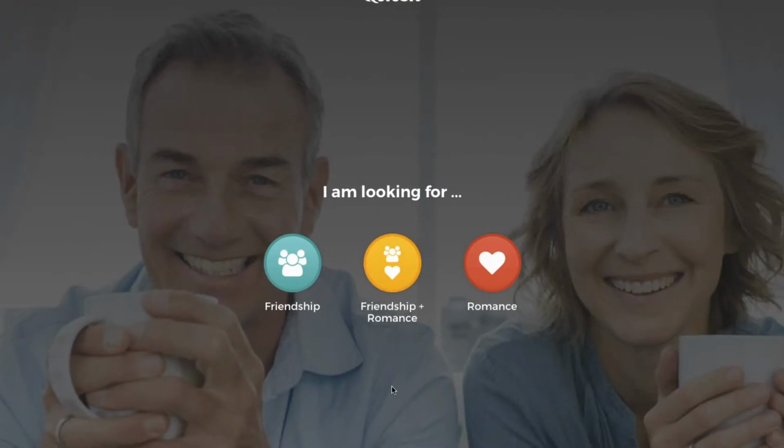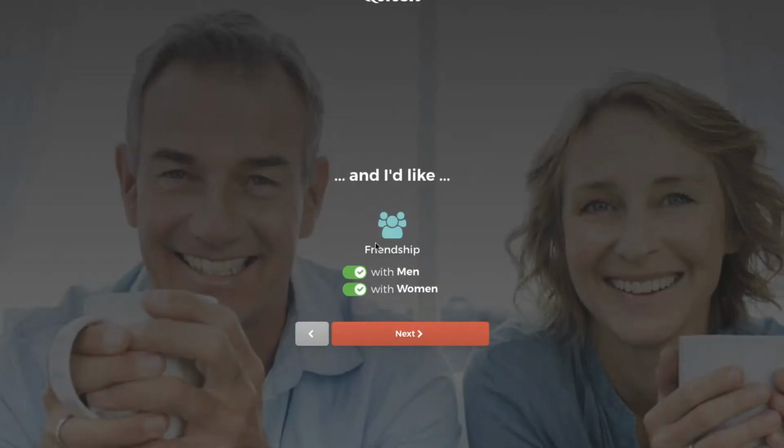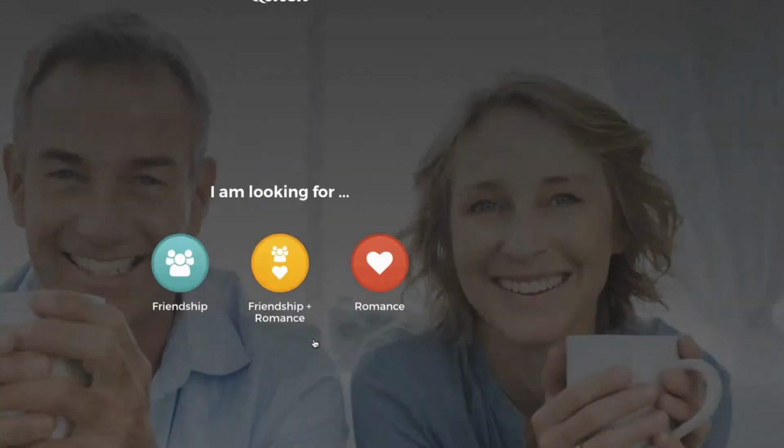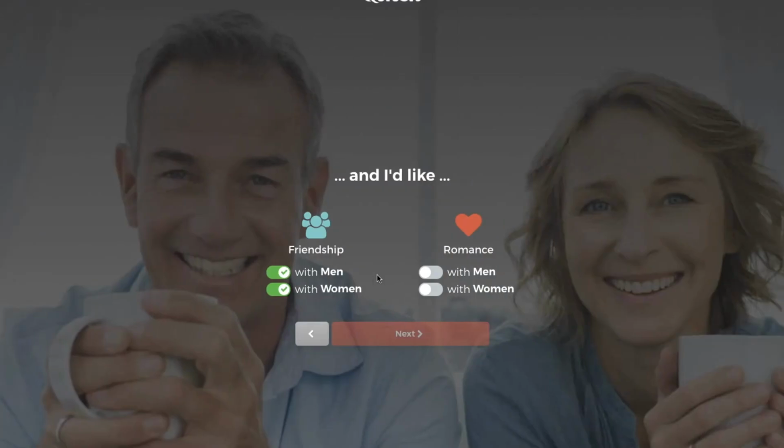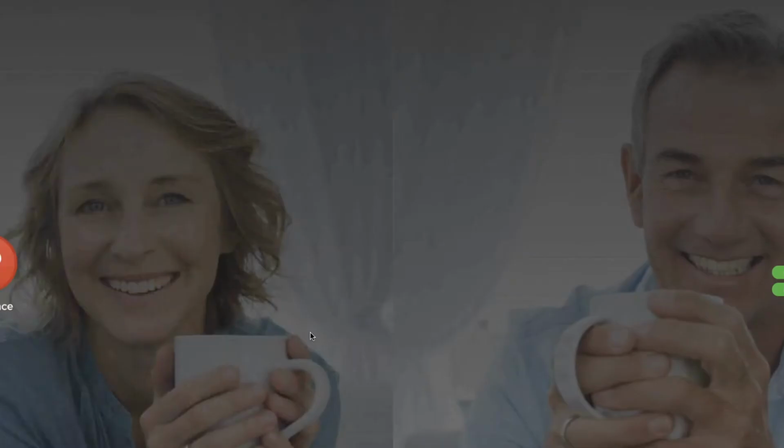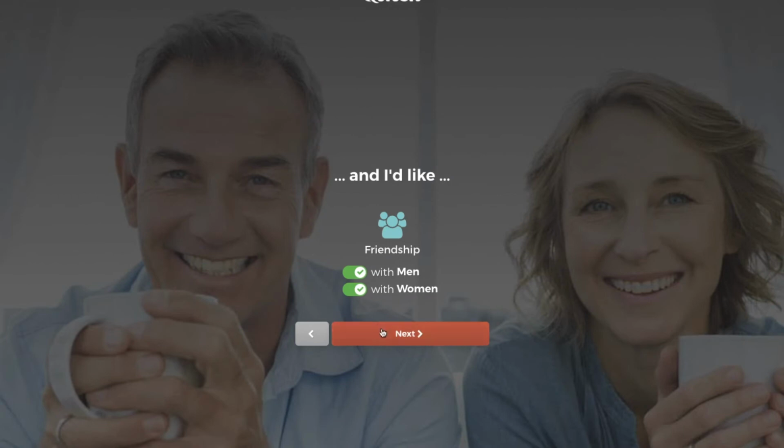Once you do that, then you get to tell us what type of companionship you're looking for. If you're only looking for friendship, you get to say whether it's with men and women. That's pretty common. A lot of our members are married looking for friendship, but plenty of other people are also maybe looking for romance as well. You might be looking for friendship with both men and women, romance with just women. But in my case, I'm just looking for friendship. So that's what I choose.